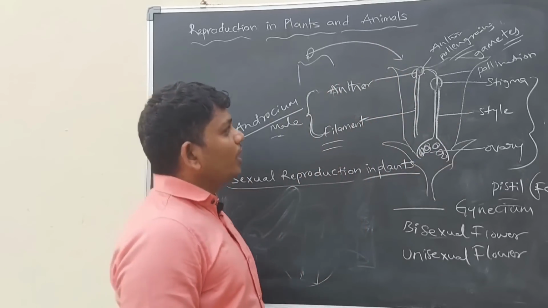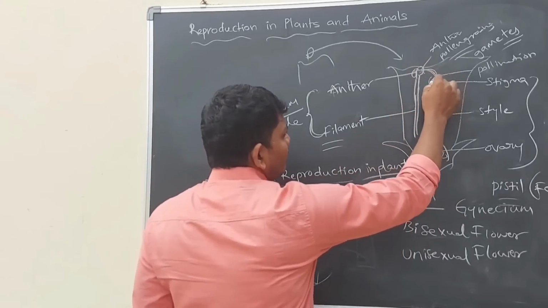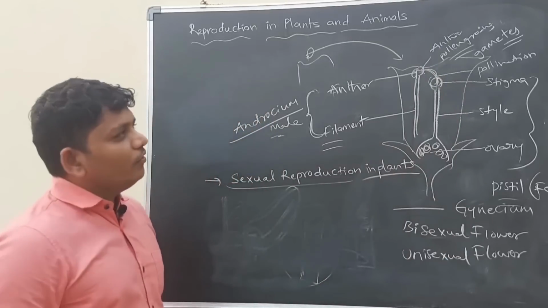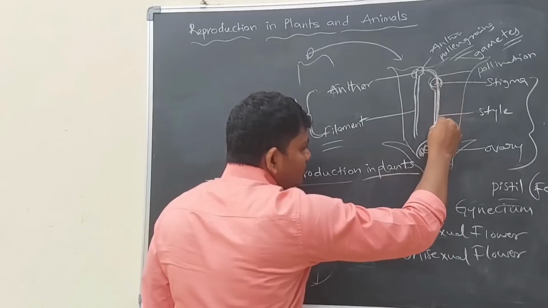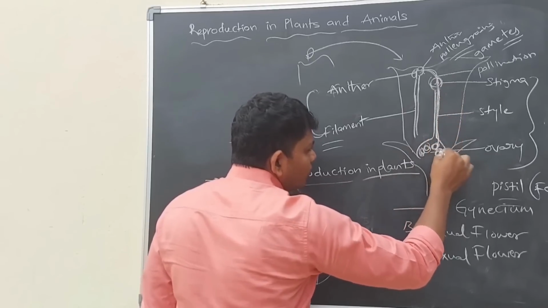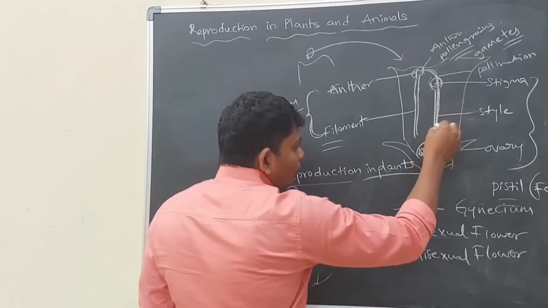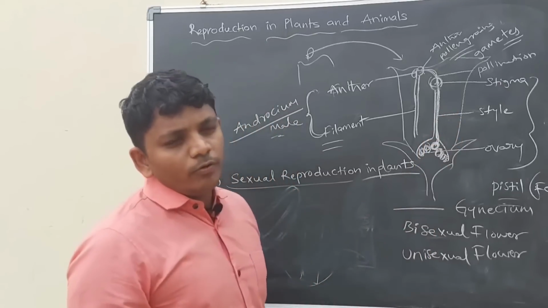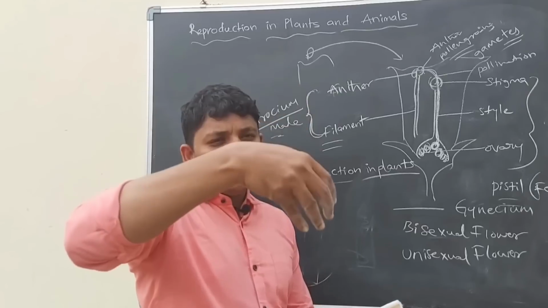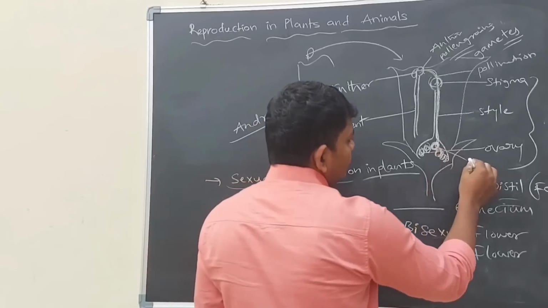Here, the reaching of pollen grains to the stigma is called pollination. Whenever pollination occurs, the pollen grains reach the ovules of the ovary. Then fertilization occurs between the pollen grain and the ovule, and then a seed forms.